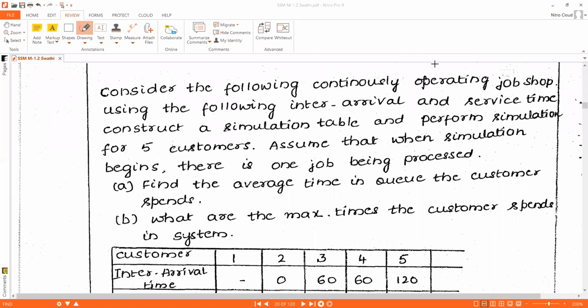Yeah, this is the second problem in single channel queuing system. Okay, this is also a single channel queuing system problem only. Take down this problem.